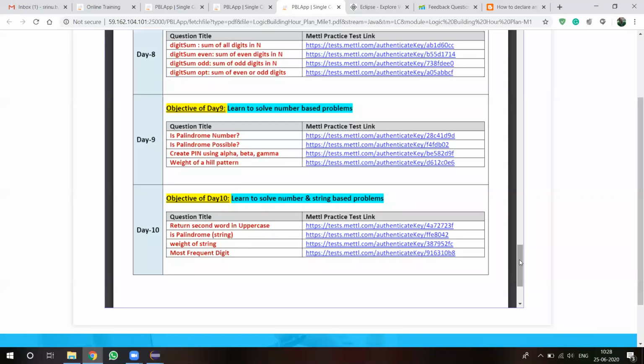We have to solve all the programs one by one. Out of all these programs, if we have any doubt in any program, ask me, mail me anytime. I will help you, no problem. Once you have practiced all these programs, then we can write any program using logic building.